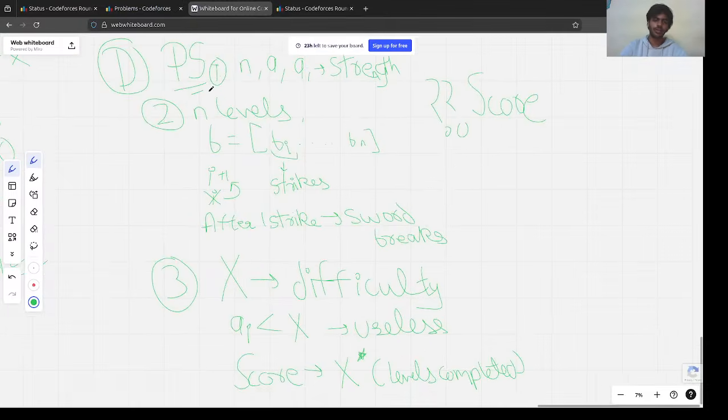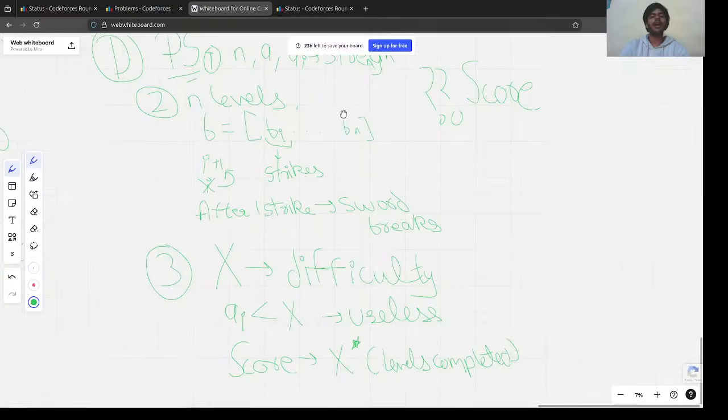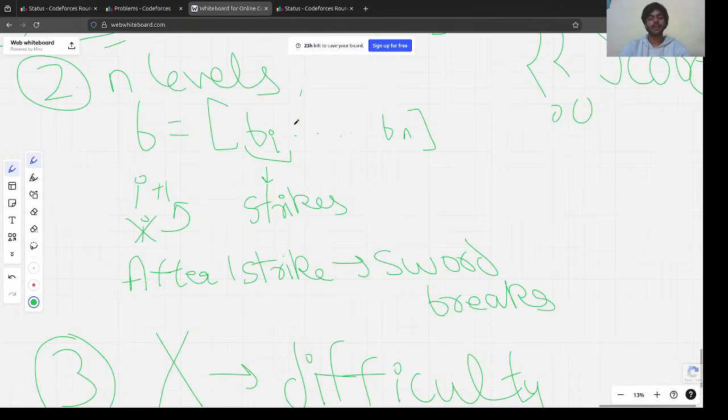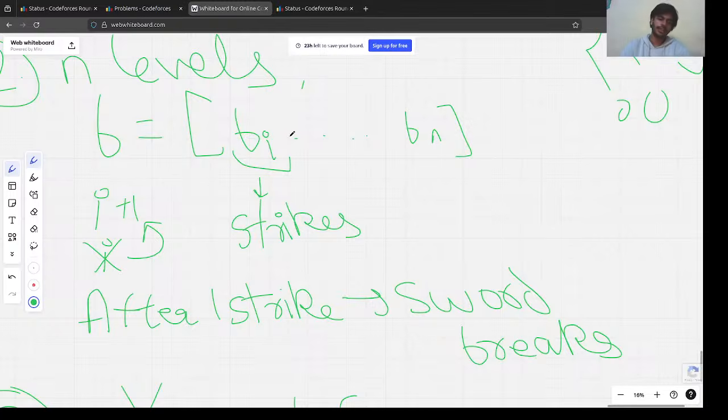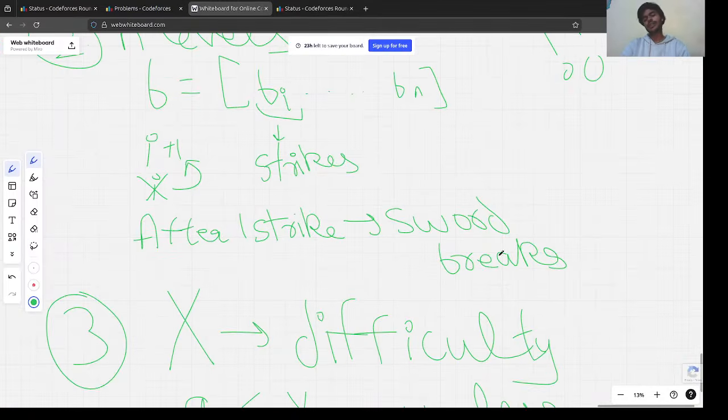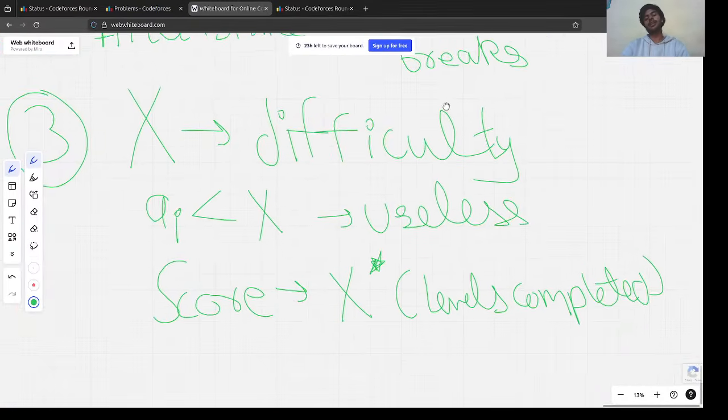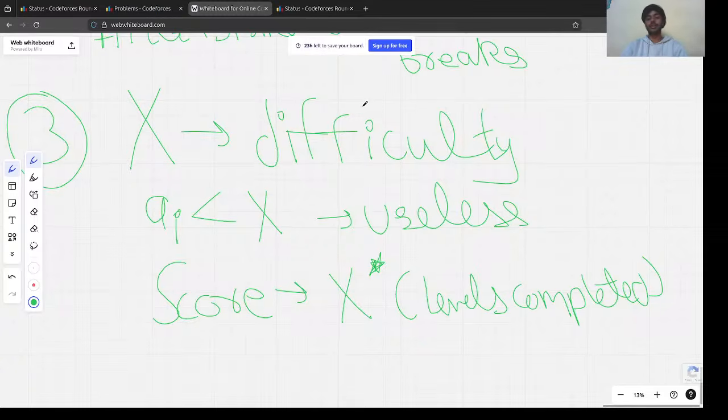First we have n swords, each with its strength A_i, and we have n levels. For each level, the description is given as B_i. Here B_i tells us the number of strikes we have to make. After one strike the sword breaks, and we can choose the difficulty of the game. If we choose X, all swords with strength less than or equal to X would be useless. We cannot use them anymore. And why would we increase the difficulty? We should get something in turn, right?